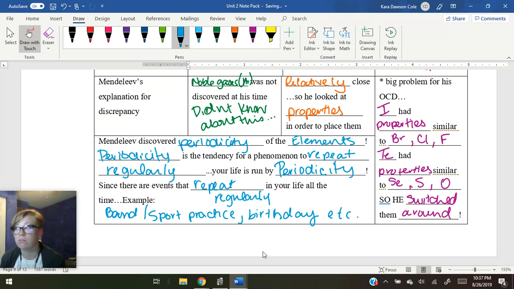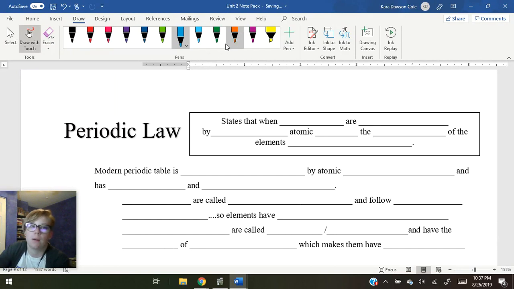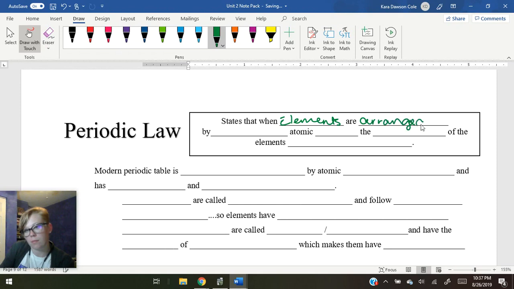TV shows. What periodicity does is it gives rise to this periodic law. So periodic law states that when the elements are arranged by increasing atomic number, so like the number of protons, the properties of the elements repeat.